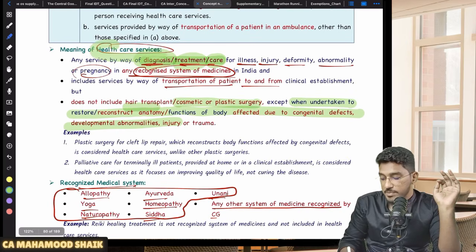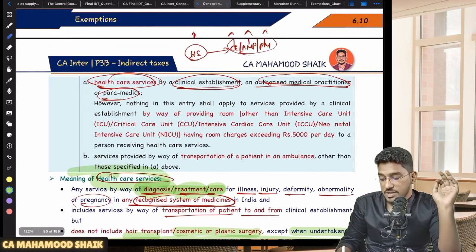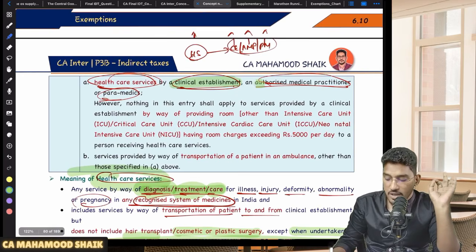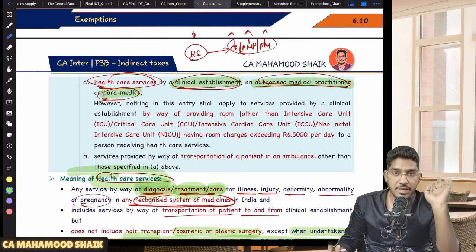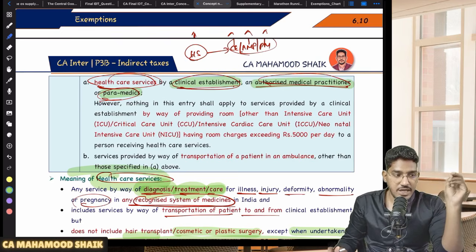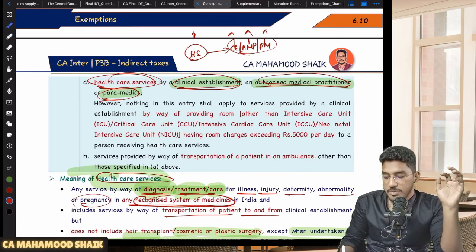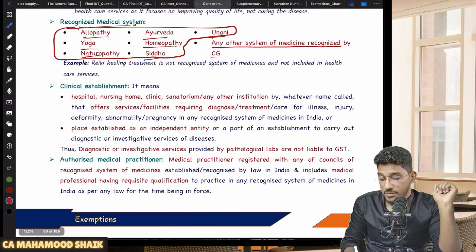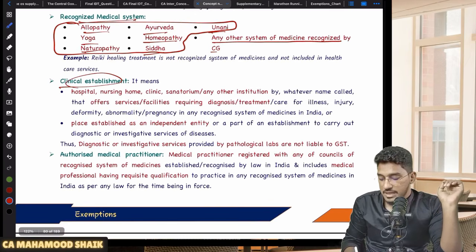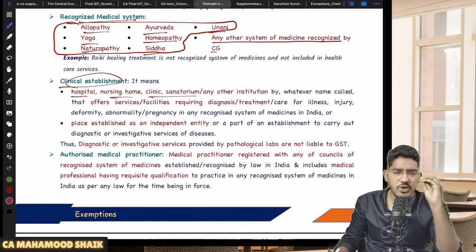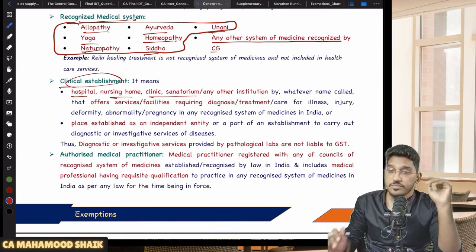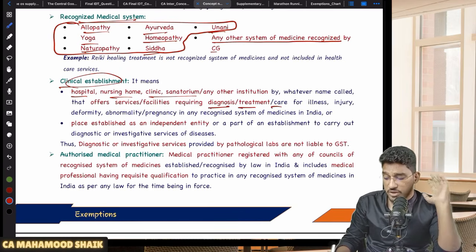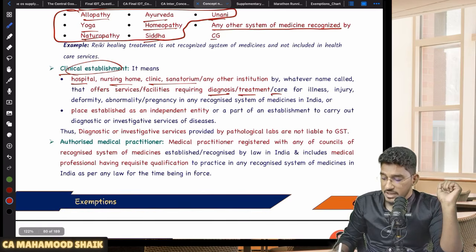Not healthcare services provided by everybody is exempt. They say that healthcare services, only when provided by a clinical establishment or an authorized medical practitioner or paramedics, then only they will be exempted. They did not say healthcare service just like that. Then only exemption will become applicable. Now you will get a doubt. What do you mean by clinical establishment? Clinical establishment means any hospital, nursing home, clinical sanatorium, or any other institution, whatever name you want to give it, which is providing the services of diagnosis, treatment, or care, that too in a recognized medical system of India.